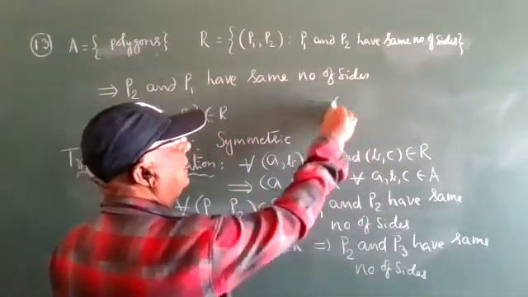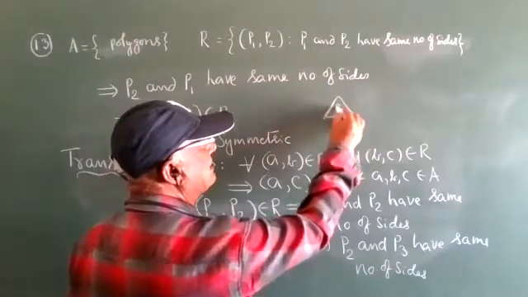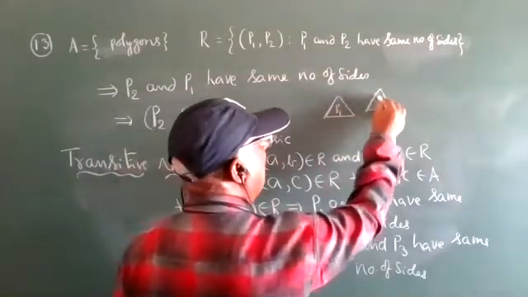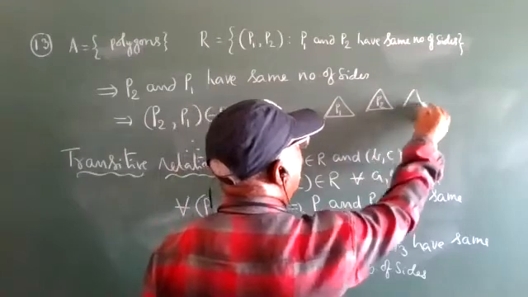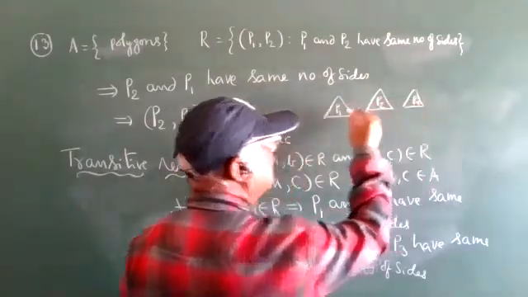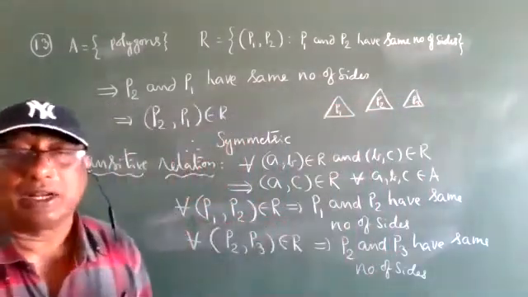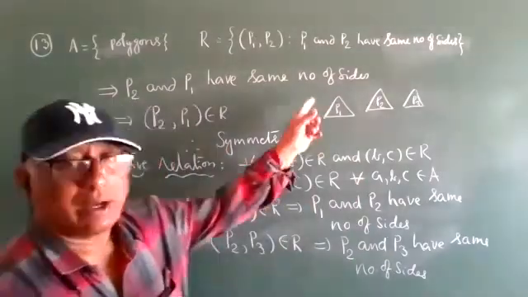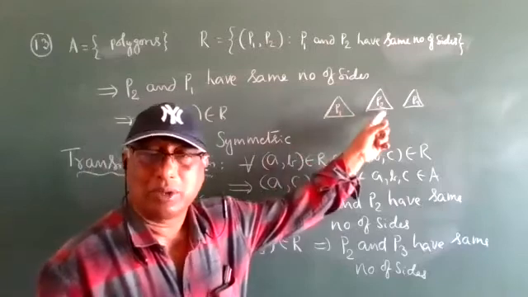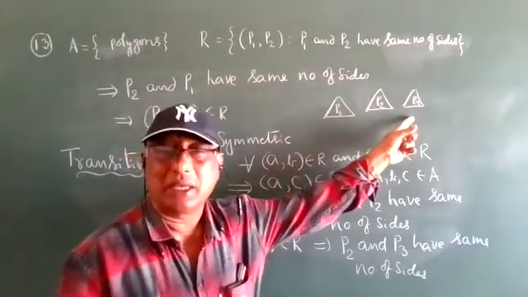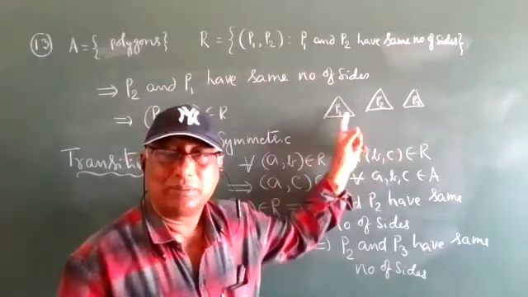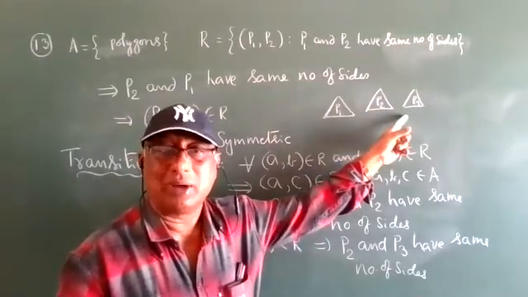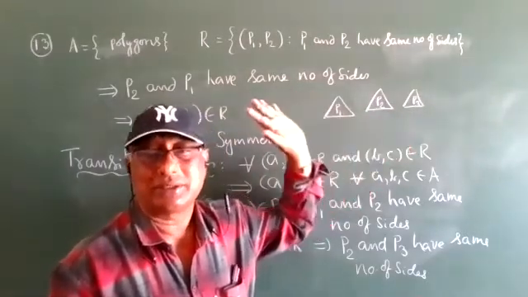Now see, P1 has 3 sides, P2 has 3 sides, P3 has 3 sides. Now tell me, do P1 and P3 have the same number of sides or different? Then P1 and P3 also have the same number of sides.